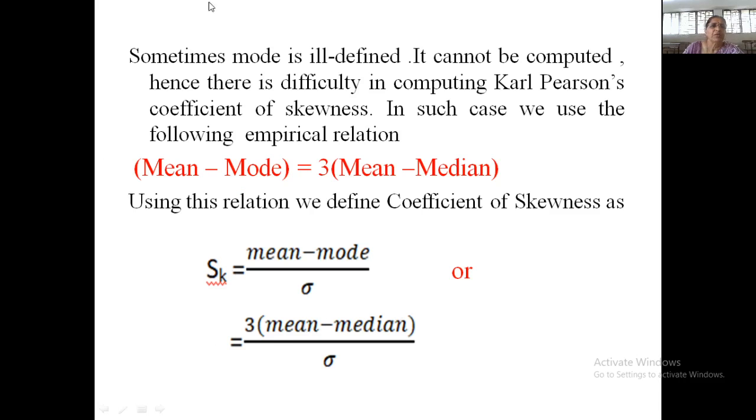Now, sometimes we don't have the value of mode. If there is a maximum frequency at the lower end or upper end, we cannot compute the mode. So this is the empirical relationship between mean, median and mode. Actually, there is no proof for this statement, but for symmetric distributions, mean, mode and median are equal. But when there is skewness in the data set, then generally this relationship holds good. That is, mean minus mode is equal to 3 times mean minus median.